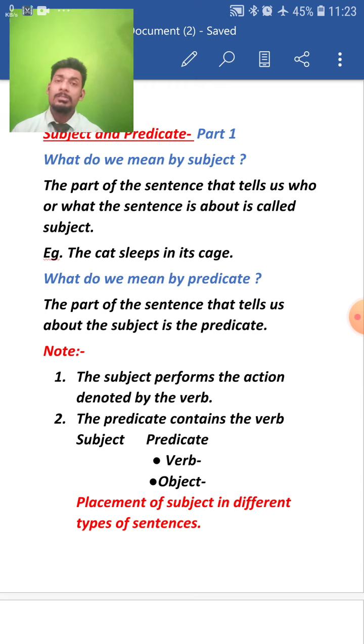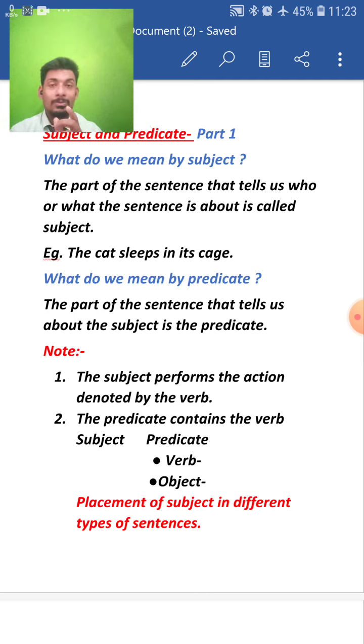And the subject was the doer of the action, my dear students. Now, the predicate contains two different parts. First one is the verb, and second is the object, my dear students.